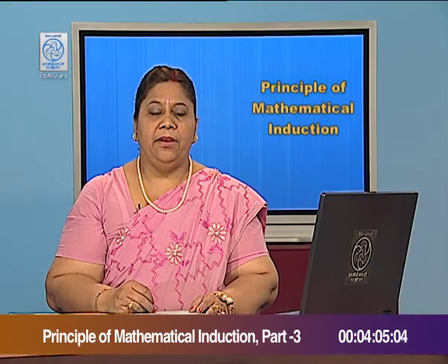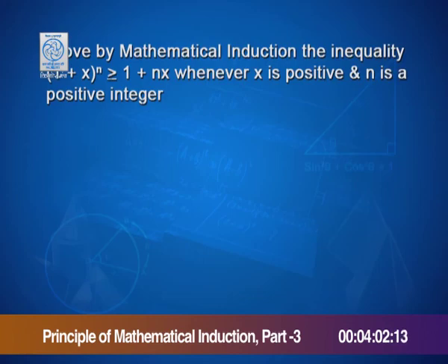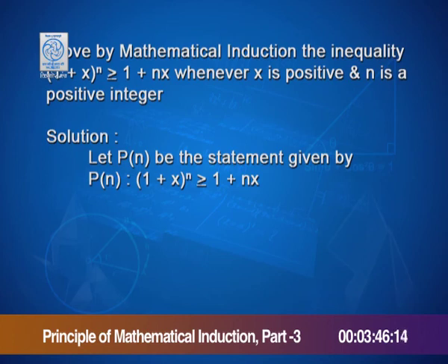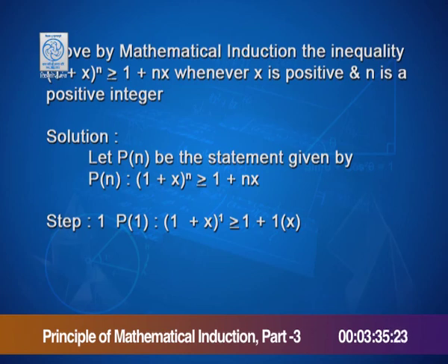Now, students, we have one more example here. Prove by mathematical induction the inequality 1 plus x raised to n is greater than or equal to 1 plus n x whenever x is positive and n is a positive integer. Solution: let P of n be the statement 1 plus x raised to n is greater than or equal to 1 plus n x. In first step, P of 1 is 1 plus x raised to 1 is greater than or equal to 1 plus 1 into x. Therefore, P of 1 is true.